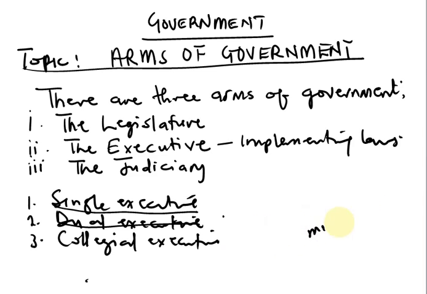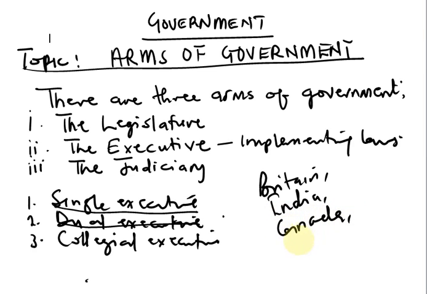Now, examples of countries that practice this, we have Britain. Another example is India. Another example that practices this, we have Canada, we have Germany, etc. So these are examples of countries where they practice dual executive. Now, what are the things that we can see in a dual executive? We have seen that there are two people that hold executive power in a dual executive.